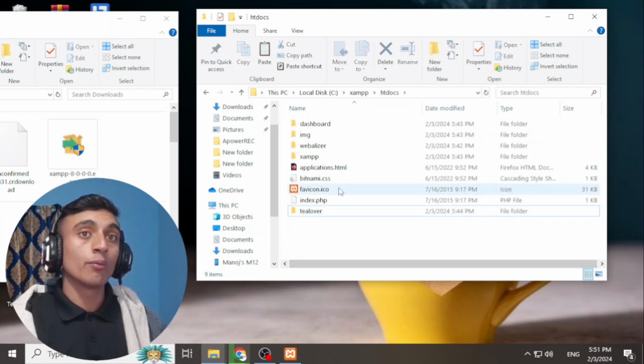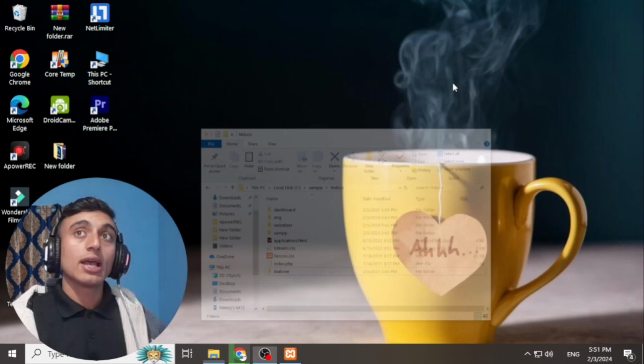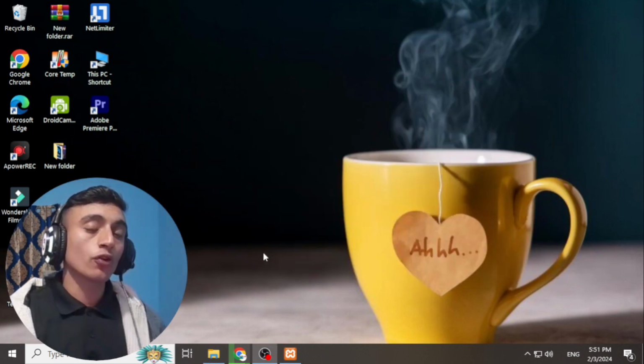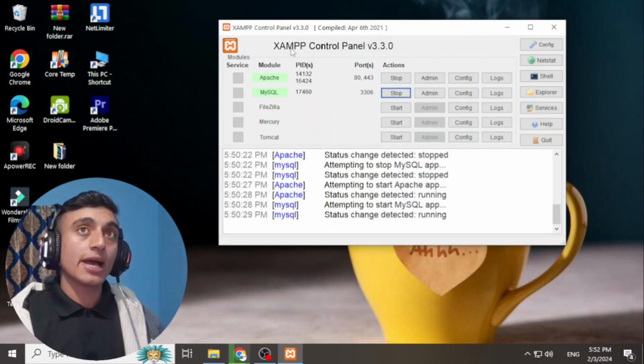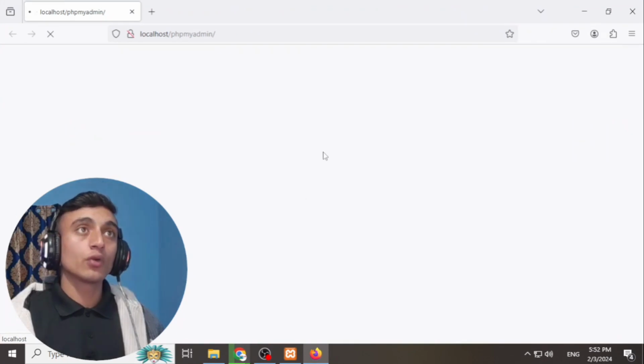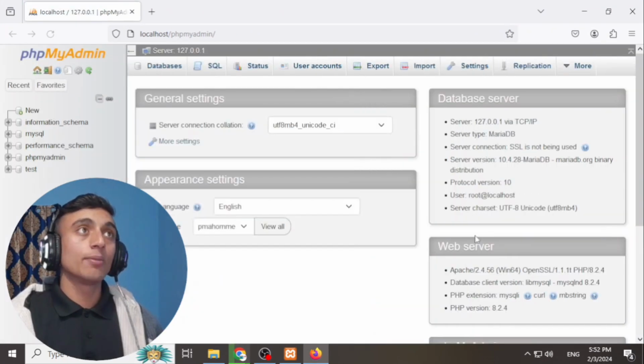After your folder has moved to htdocs, please close this, and open the XAMPP control panel again. After opening the XAMPP control panel, go to the admin section of MySQL. Please click on this admin section. Now our browser will open and phpMyAdmin will load like this. Now we have to go for the new option.